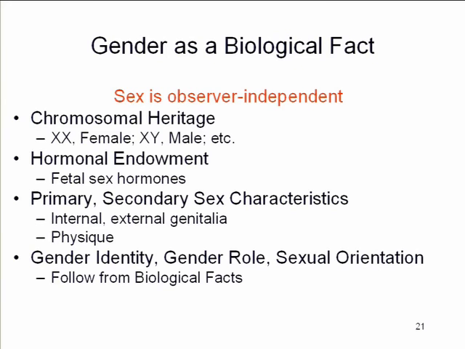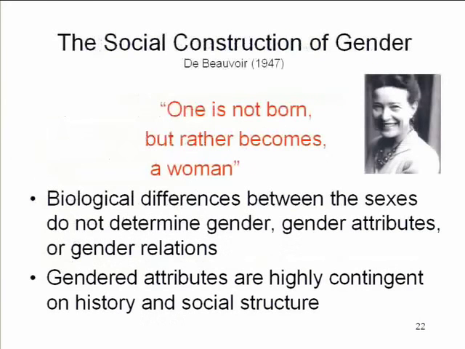By the same token, the French philosopher Simone de Beauvoir wrote a very important book in 1947 that really kind of gets this stuff going in an important way, called The Second Sex, in which she argues that gender is not a biological fact, but rather gender is something that's socially constructed. The famous de Beauvoir quote, okay, one is not born a woman, rather one becomes a woman.